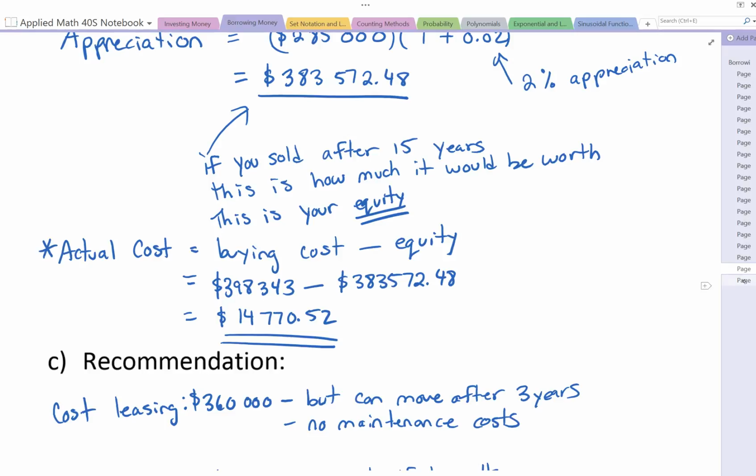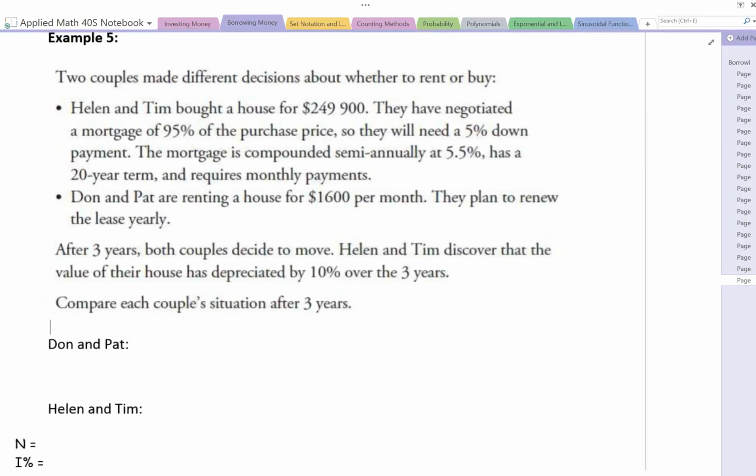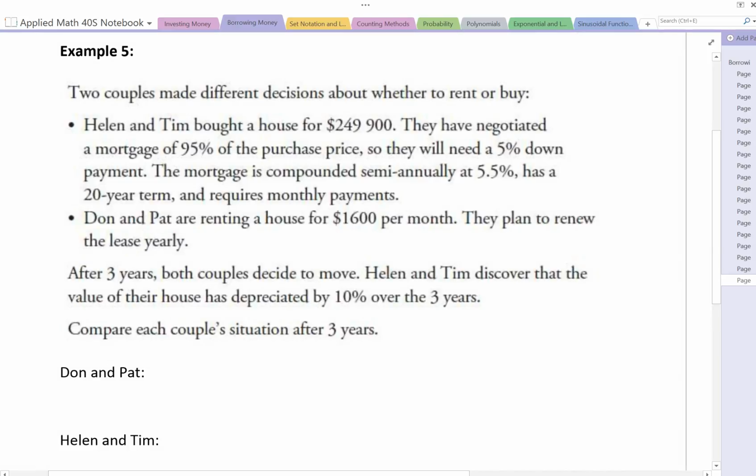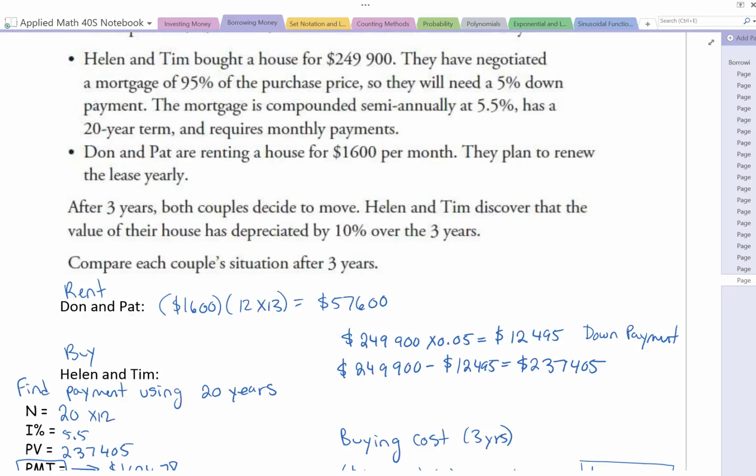Alright, here's the last example. I think you have everything you need in order to work through this example on your own. So I'd like you to do that and then come back and check with my answer and see if you get the same thing that I did. Okay, go ahead and try that one on your own.